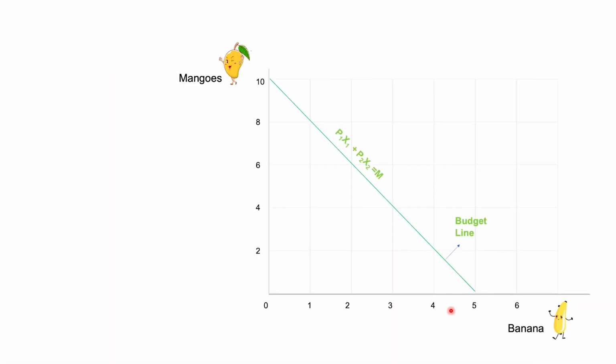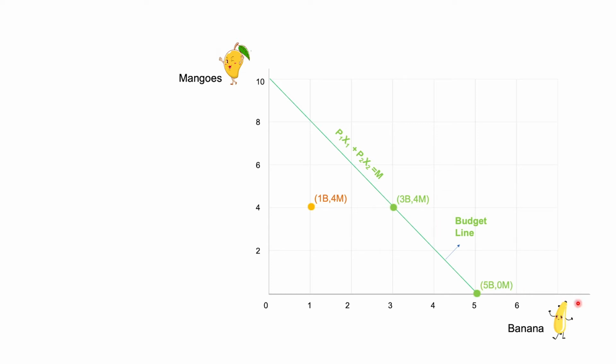All right. Now let's get into detail about this budget line. So we will see the x-intercept and y-intercept now. So now let's plot a point over here. It is 1 banana and 4 mangoes. So is it affordable? Yes, because since this is below the budget line, it is affordable. Now let's plot a point on the budget line, which is 3 bananas and 4 mangoes. Is it affordable? Yes, because this is on the budget line, it is affordable.